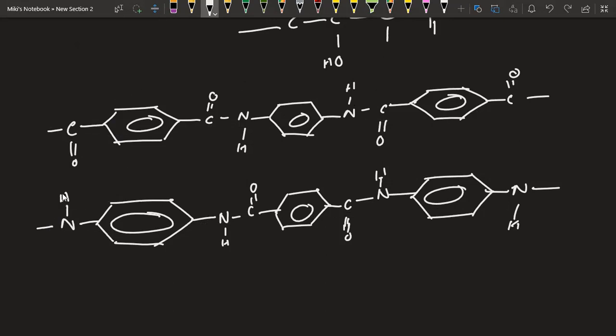That means here is this hydrogen bonded with the nitrogen, and here is the oxygen bonded with the carbon. They together can form a hydrogen bond. Similarly, this hydrogen of nitrogen and this oxygen of this carbon also form a hydrogen bond. Here also a hydrogen bond can form, and similarly this goes on.